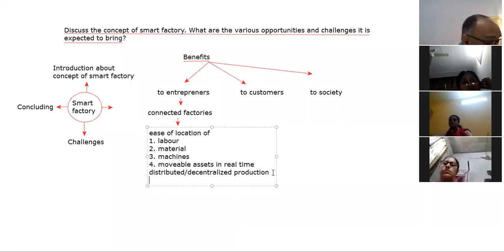So the next thing, beta, is automation of bin replenishment.